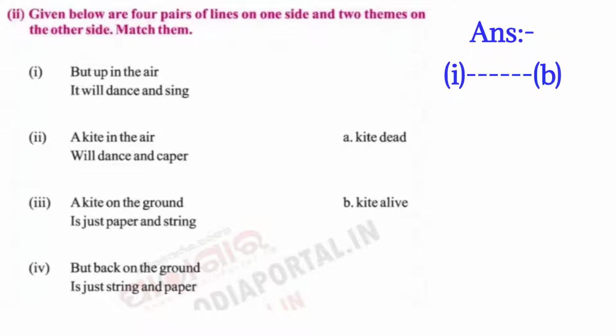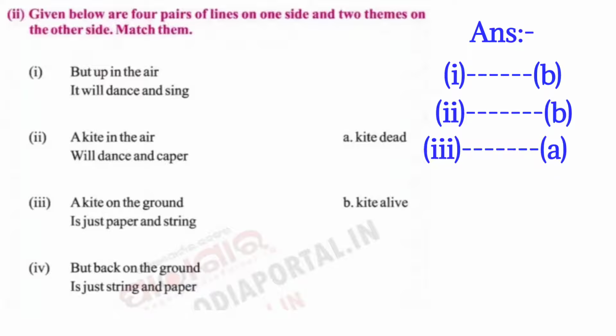Airo answer A. Kite. Airo answer B. Double airo answer B. Triple airo answer A. I zero answer hobo A.